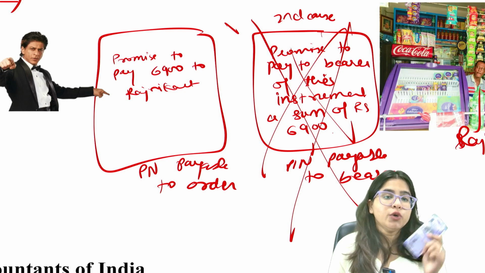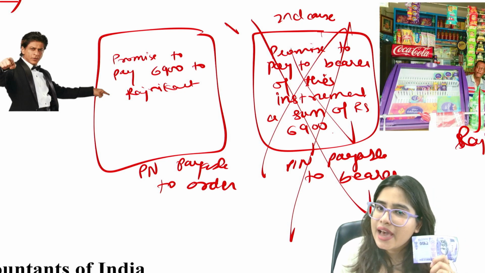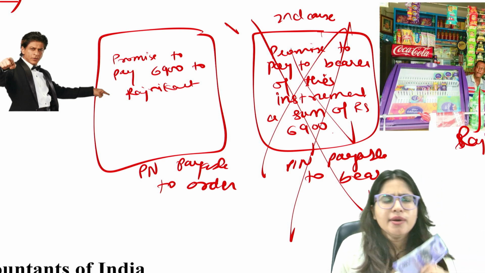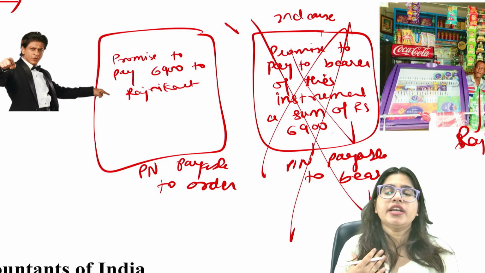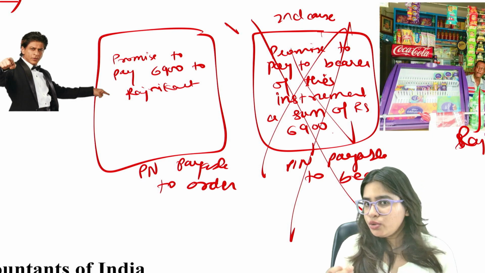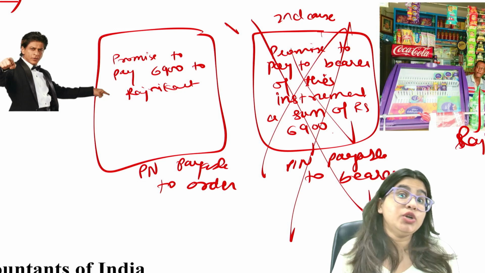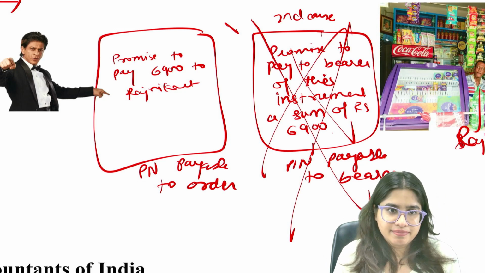But only two people in India can make a promissory note which is payable to bearer. One is RBI and the other is the Government of India. Why? Because let's repeat again. What did I say? I said that in India, you are allowed to make a promissory note only which is payable to order. You cannot make a promissory note which is payable to bearer.